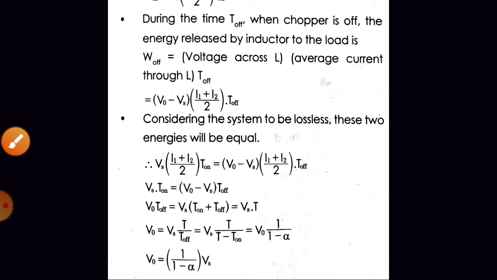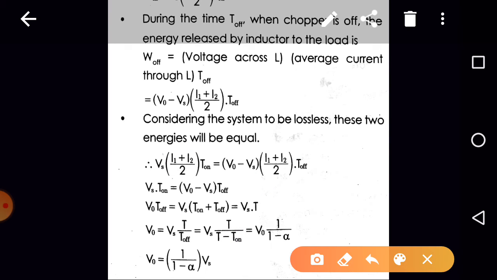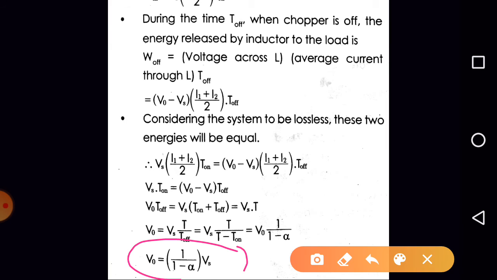So we can write V0 is equal to 1 upon 1 minus alpha into Vs, right? This is the expression for the average value of the output voltage of the step up chopper or boost converter, right? Now here V0 average is equal to 1 upon 1 minus alpha into Vs. What is Vs? It is the supply voltage. What is alpha? Alpha is T on by T, and alpha is less than 1.